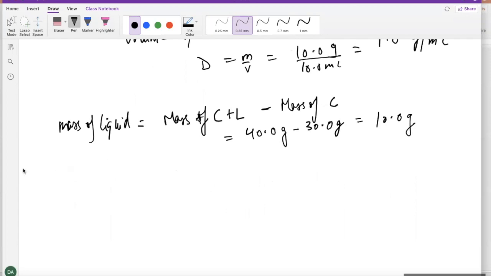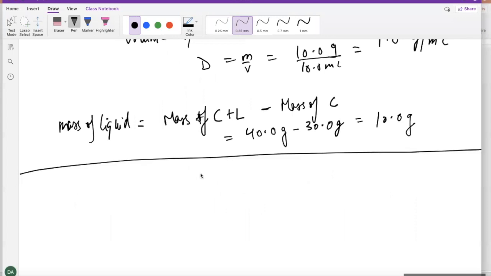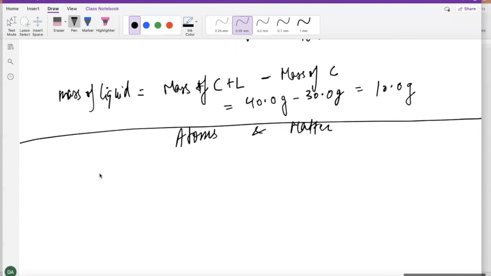Now, guys, let's continue with our next topic, which is we're going to talk about matter and we're going to talk about the atoms. So, atoms and matter. So, guys, this is where we're actually first going to be leaving the math review and actually start talking about some chemistry stuff. Okay, so here, guys,